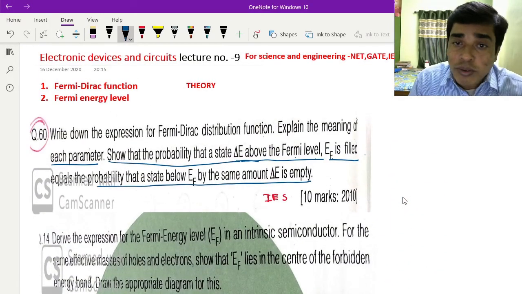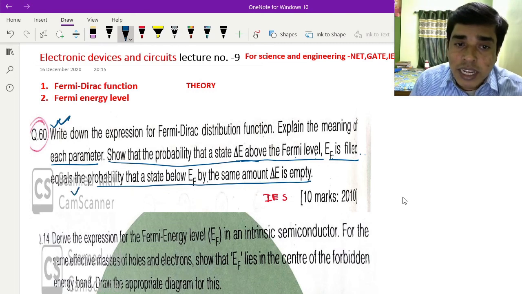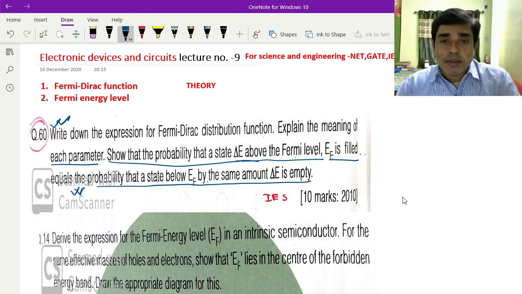So first of all, we have discussed what the Fermi-Dirac function is. Now I have discussed that the probability that a state delta E above the Fermi energy level EF is filled equals the probability that a state the same amount delta E below EF is empty. So here I have proved this.